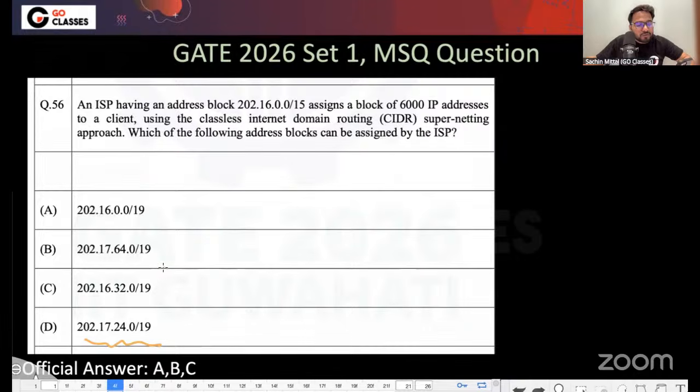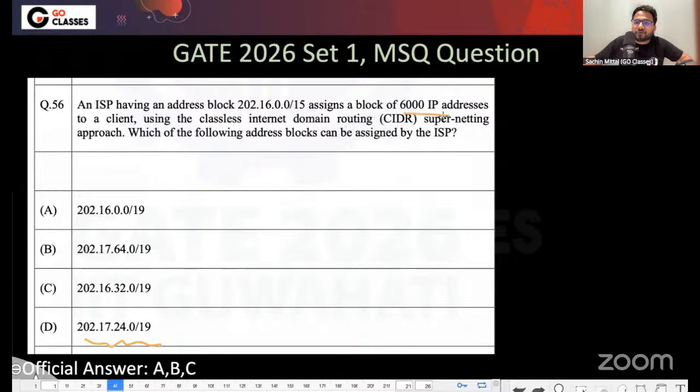Why am I saying so? Let me tell you. They are saying that we want to allocate 6,000 IP addresses. You might be aware of the question, so I will not explain it, and will directly come to the solution.